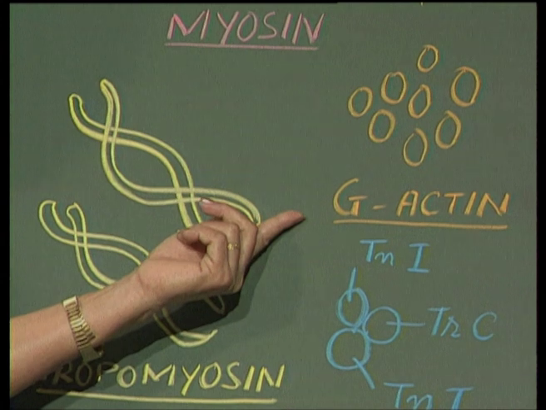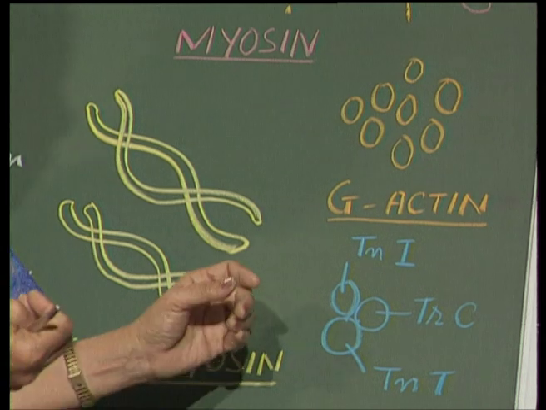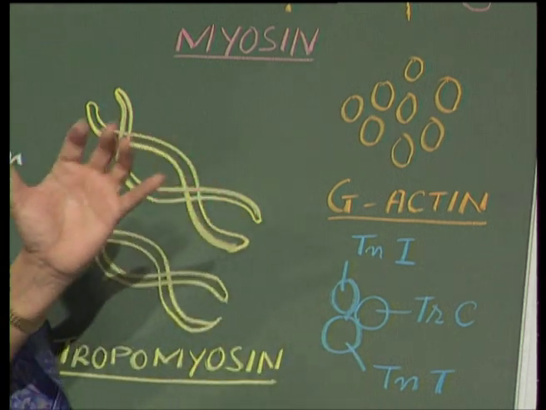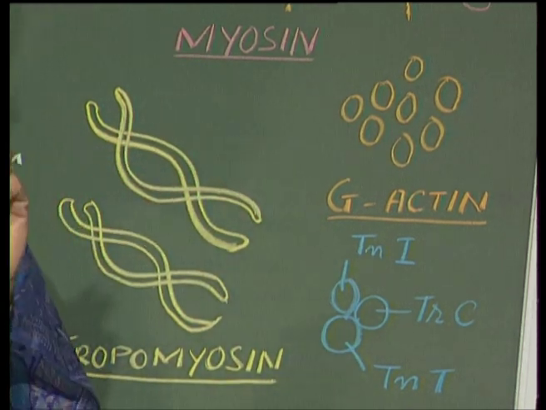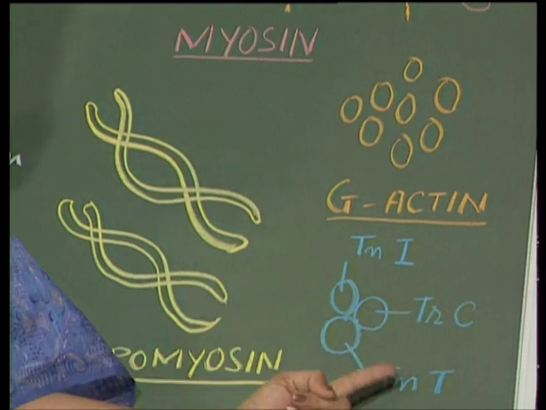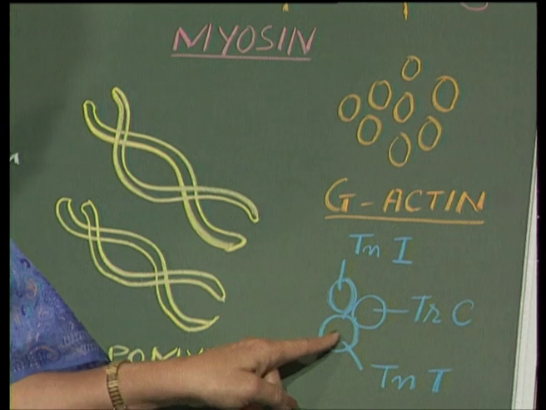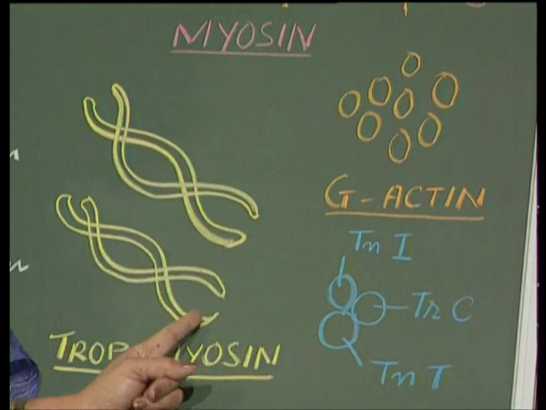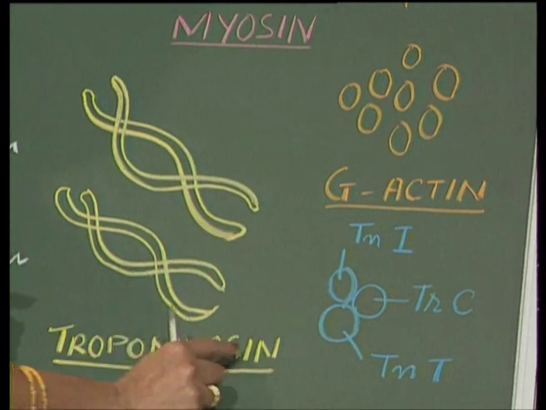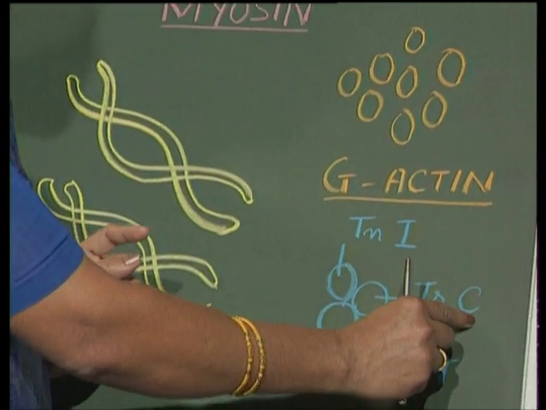attached. Now, the troponin, as you are able to see here, is oval in structure, but still the troponin is not that simple. It in turn is a complex of proteins, that is, it has 3 parts: troponin I, troponin C and troponin T. Troponin T, this part of the troponin, has a high affinity for tropomyosin. This part of the troponin gets attached to the tropomyosin, and this troponin C has the affinity for the calcium molecules.